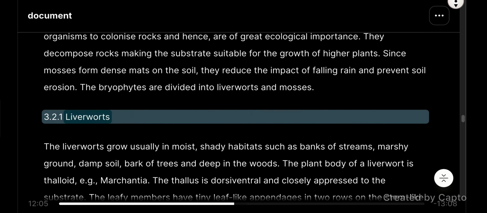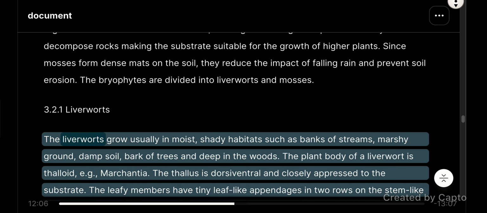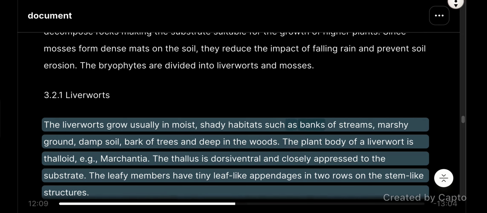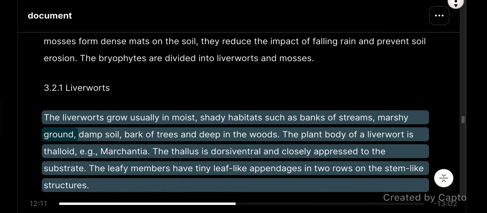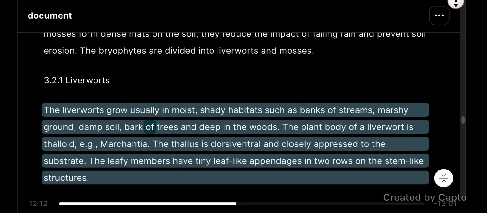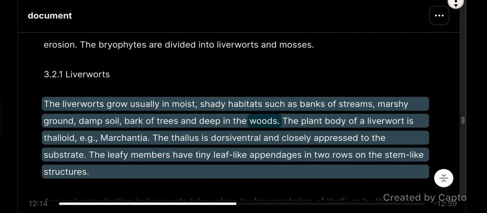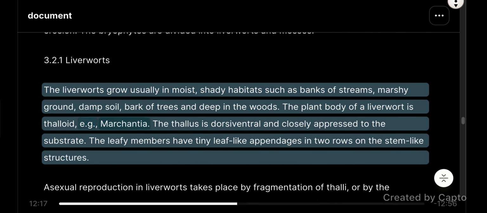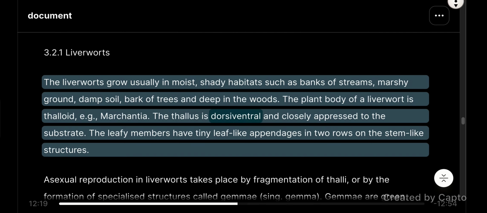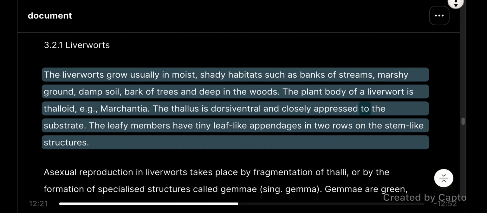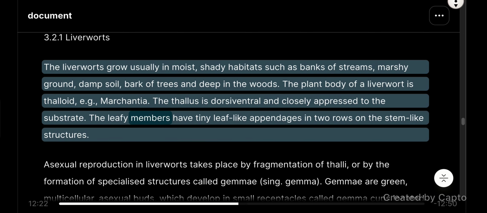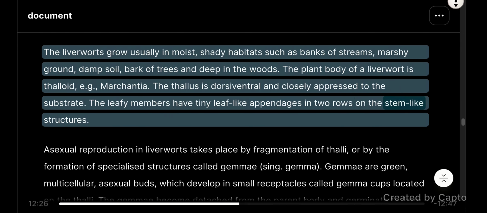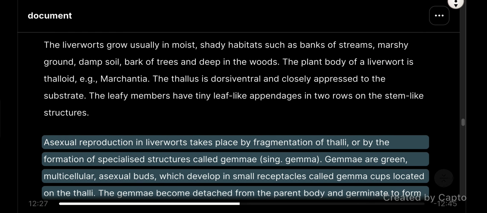3.2.1 Liverworts. The liverworts grow usually in moist, shady habitats, such as banks of streams, marshy ground, damp soil, bark of trees, and deep in the woods. The plant body of a liverwort is thalloid, for example, Marchantia. The thallus is dorsiventral and closely appressed to the substrate. The leafy members have tiny leaf-like appendages in two rows on the stem-like structures.